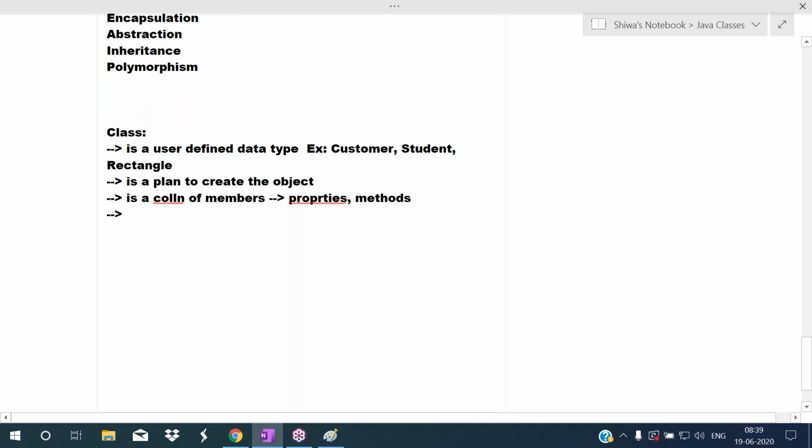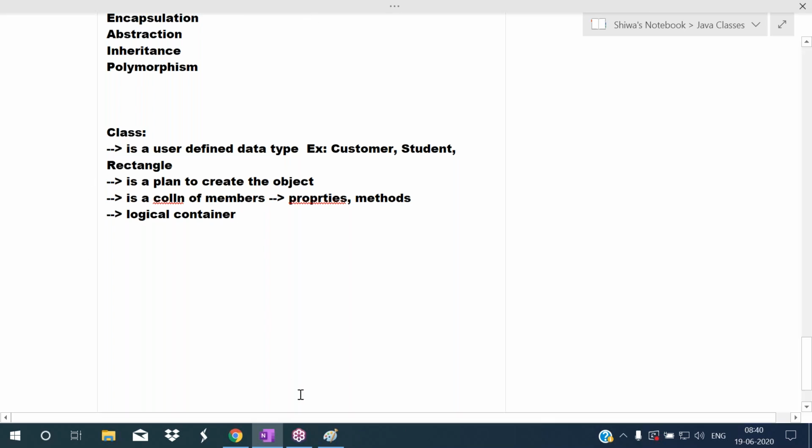And this class is a logical copy. This is not a physical one. It does not physically exist. It is just a plan. It is the logical one. So it is a logical copy, or you can say a logical container. Class is a logical container. I'm calling this a container because it contains some members.